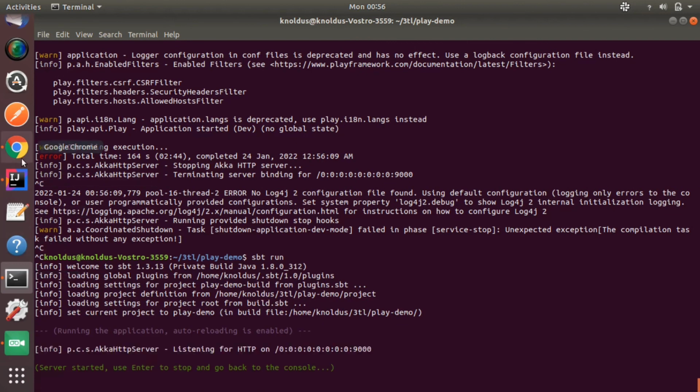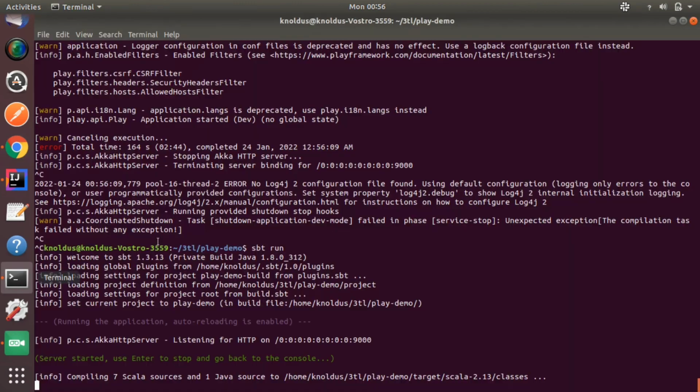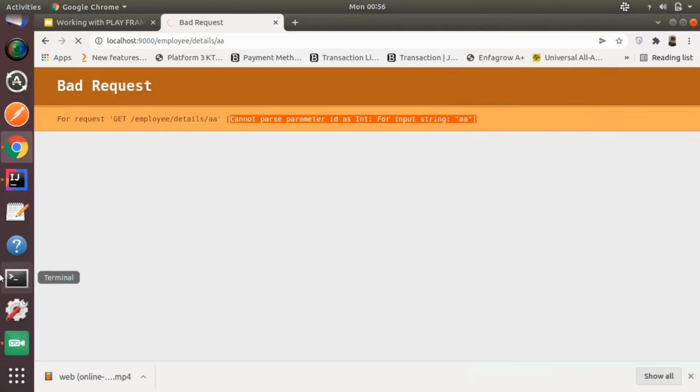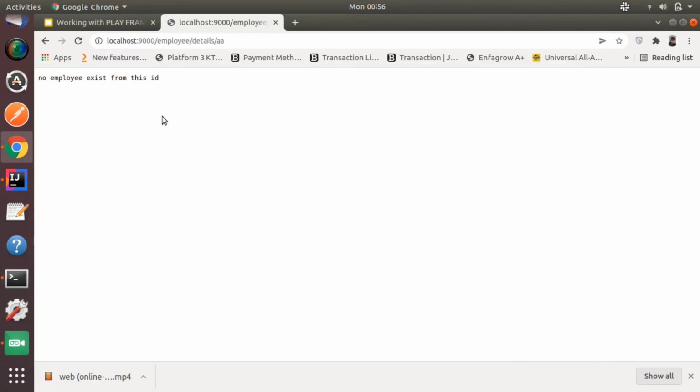The application is started. Now let's try to hit the same route. Files are compiling. Let's wait for 1 or 2 seconds. Yeah, so you can see the message, no employee exists for this ID, because there is no employee with this ID in our database.